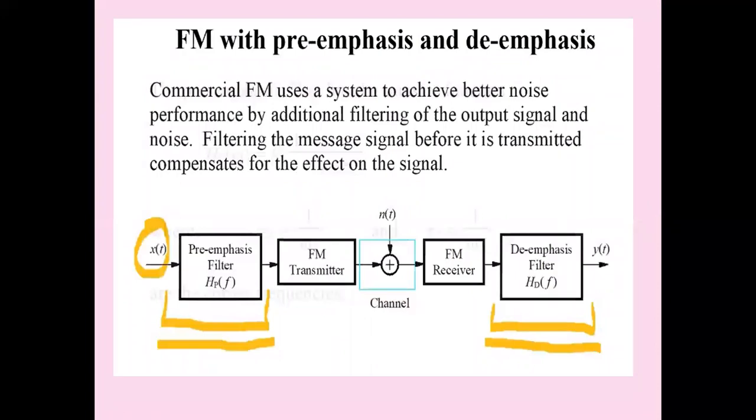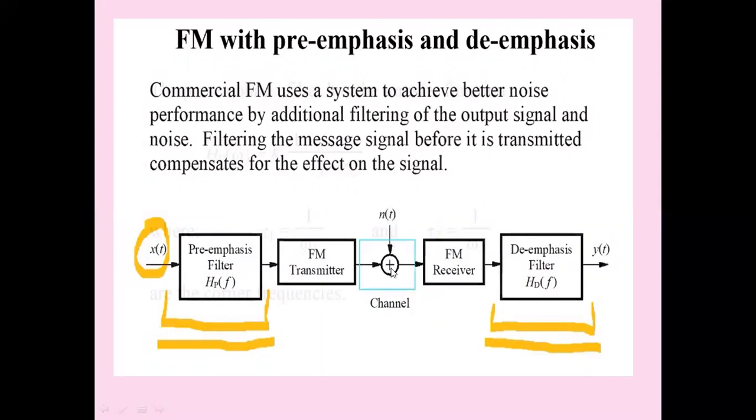So let us see again this pre-emphasis with the help of another block diagram. Commercial FM uses a system to achieve better signal to noise ratio performance by additional filtering of the output signal and noise. Filtering the message signal before it is transmitted compensates for the effect on the signal. So we have the message signal x(t). It is applied to the pre-emphasis filter. Then we do the FM modulation and power amplification. Then we radiate into the channel.